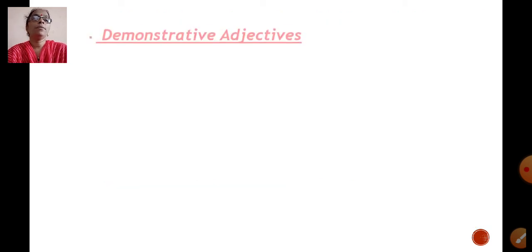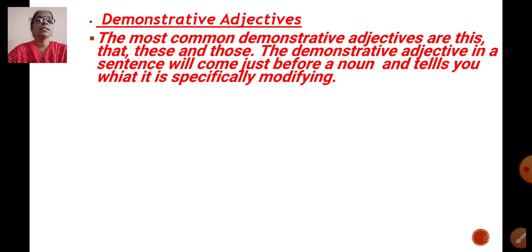Next we have demonstrative adjectives. The most common demonstrative adjectives are this, that, these and those. The demonstrative adjective in a sentence will come just before a noun and tells you what it is specifically modifying.